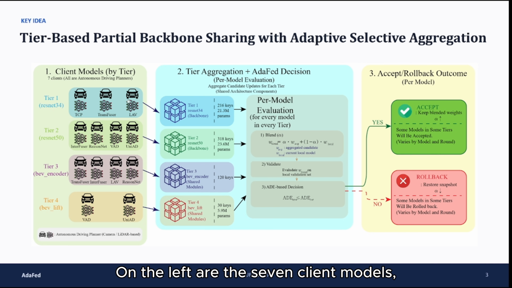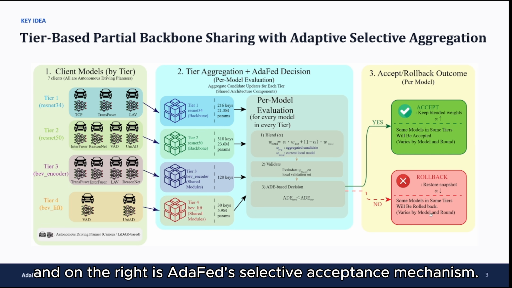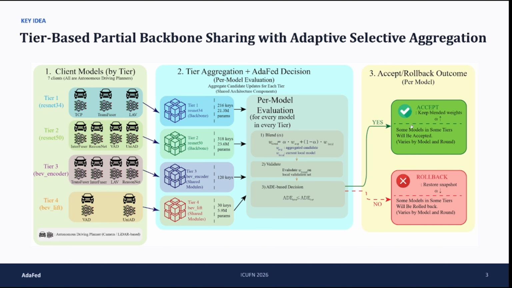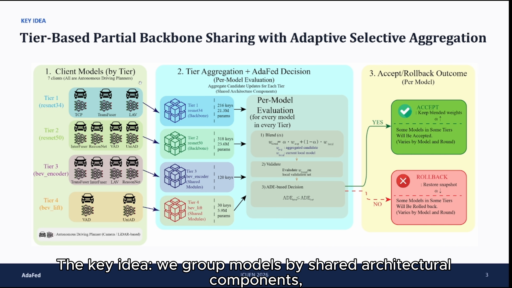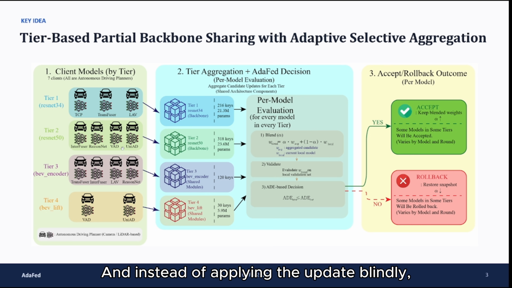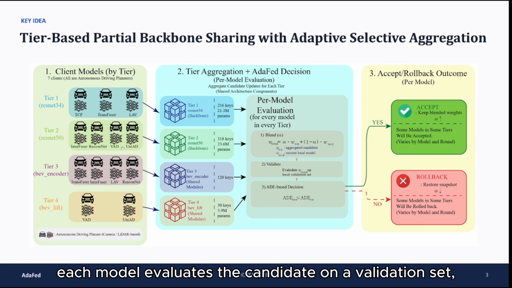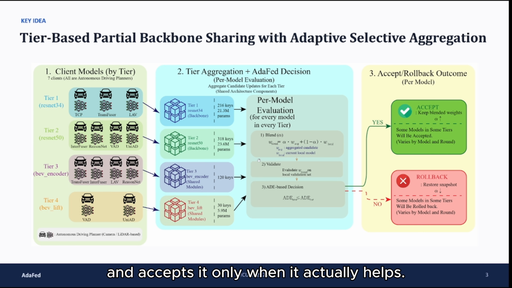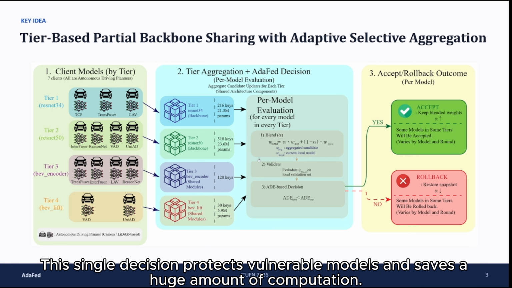This is our framework. On the left are 7 client models, in the middle is tier-based aggregation, and on the right is the AdaFed selective acceptance mechanism. The key idea is we group models by shared architectural components, which we call tiers. So models sharing a ResNet 50 backbone are aggregated on that backbone only. And instead of applying the update blindly, each model evaluates the candidate on a validation set, and it accepts it only when it actually helps. This single decision protects vulnerable models and saves a huge amount of computation.